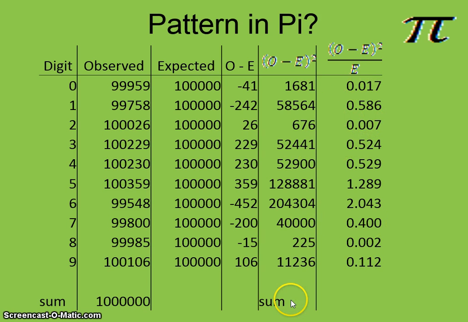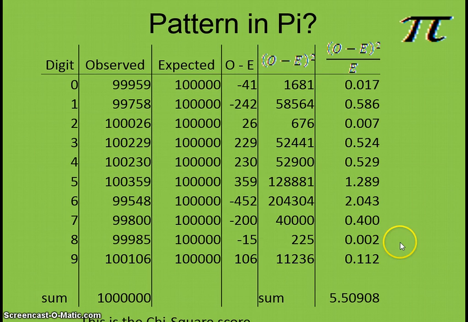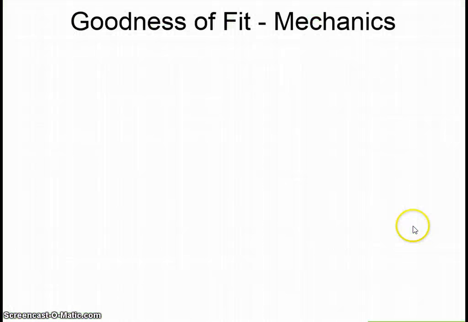Now, if you add up all of these numbers in this column, you get 5.51. That, guys, is the chi-square score. And there's our chi-square score. Now, what we just did was called a goodness of fit test. How well do the observed fit the expected, essentially?